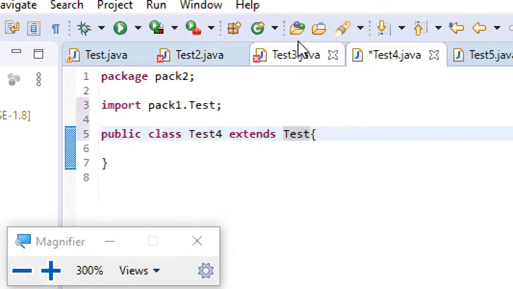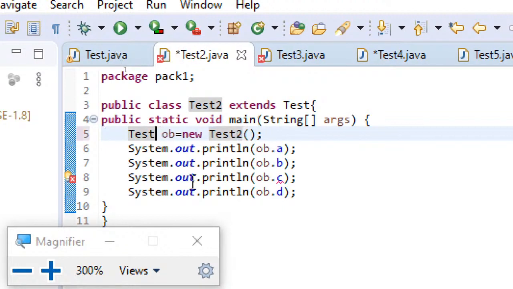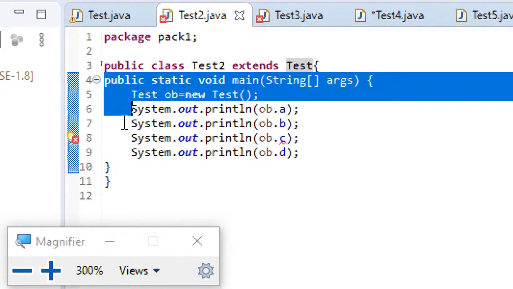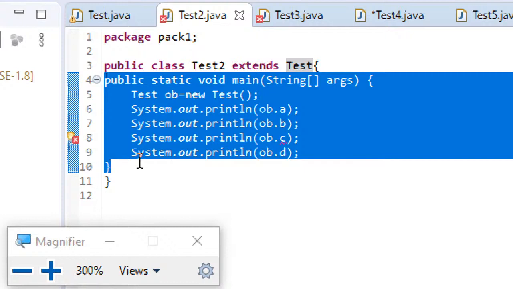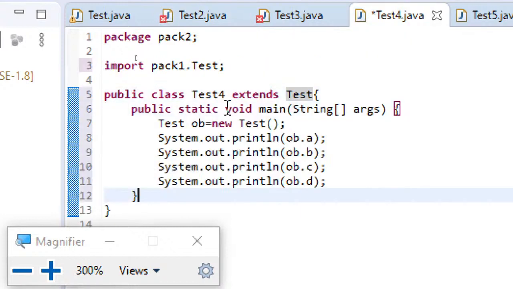Now again I'll copy this same code, Control C, and in test4 I'm pasting it, Control S. Now here you can see a few more errors.